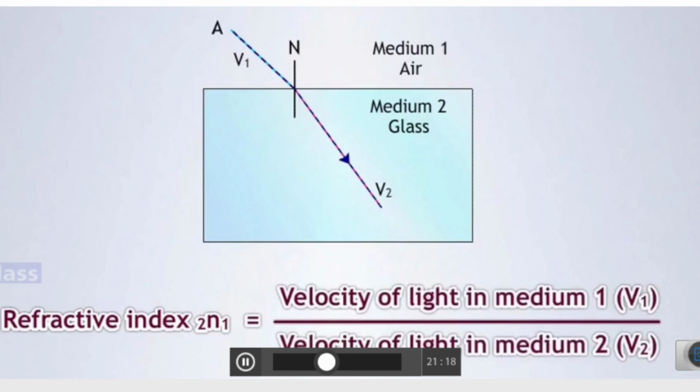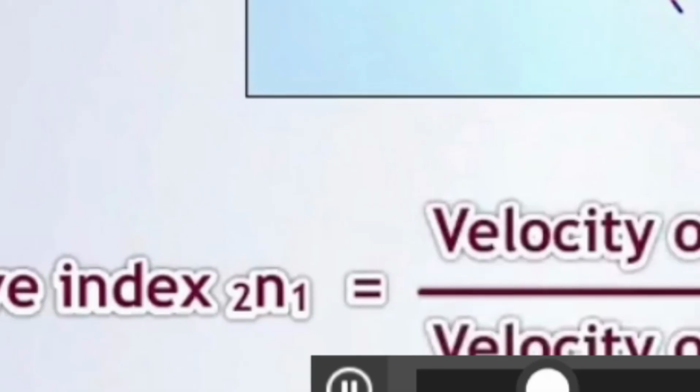Okay, so how will you define it? Now see how I am reading. Refractive index of second medium with respect to first medium. Remember, the part with respect to is written on the right hand side, and the medium whose index it is is written on the left hand side. So refractive index of medium 2 with respect to medium 1.